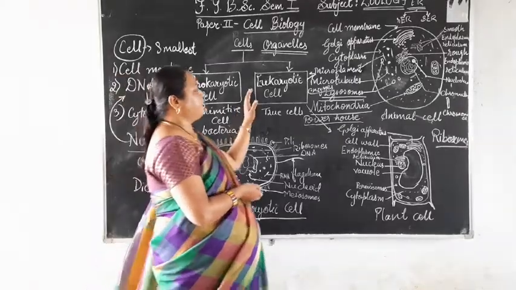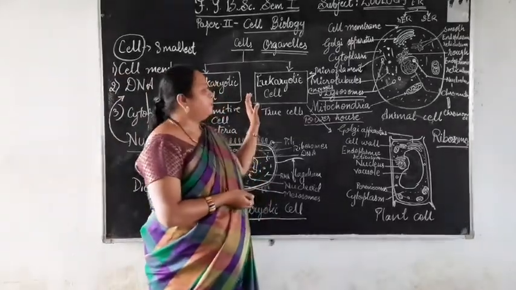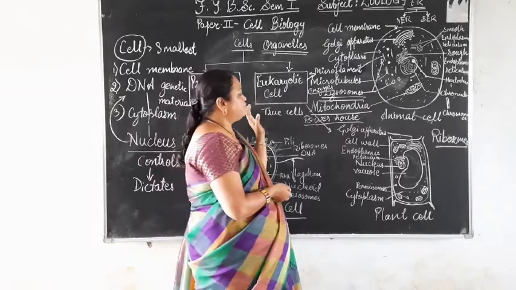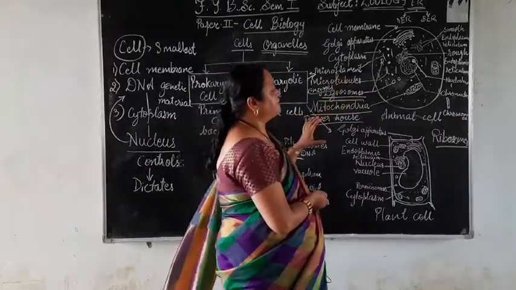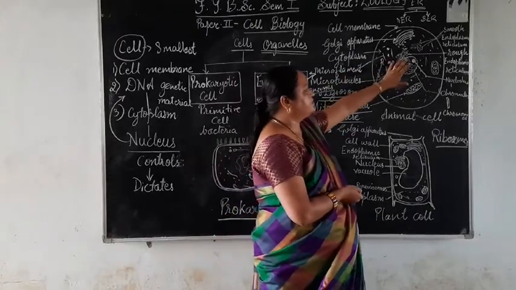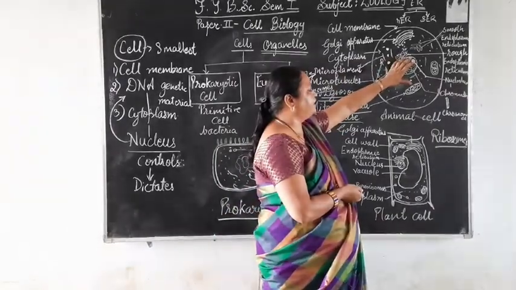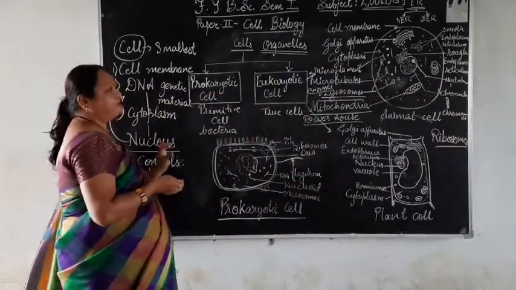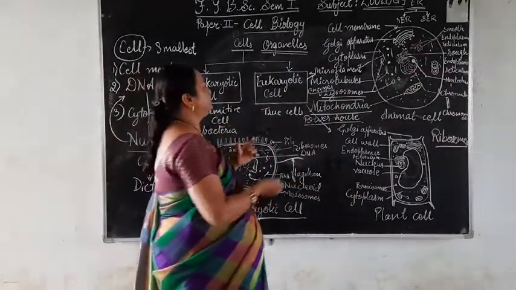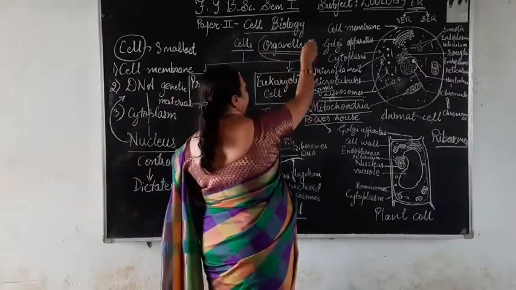Coming to the next category of the cell, the eukaryotic cell. First we will study the animal cell. In the animal cell, the first organelle is the nucleus. I have said organelle. What does this term organelle mean?